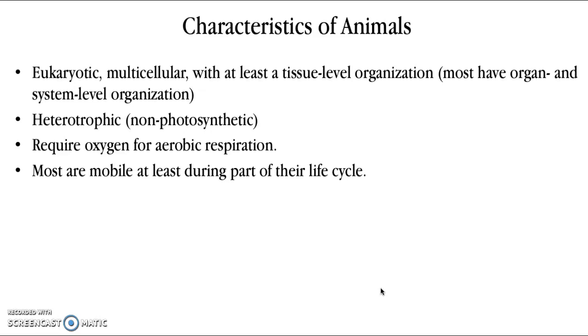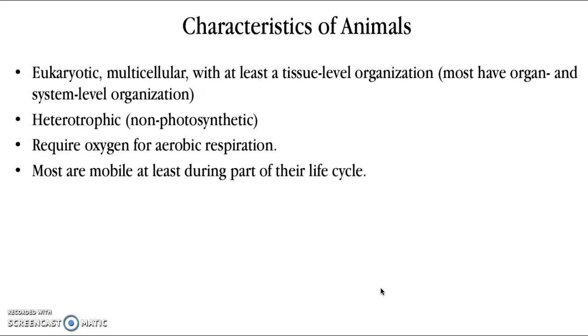Animals are heterotrophic. That means that they have to go out and eat something else in order to obtain energy. So they're not going to be photosynthetic. They're not going to be chemosynthetic. They require oxygen for aerobic respiration. So again, think about when we're learning about these animals, think about the adaptations that these animals have to have in order to obtain oxygen when they're completely submerged in salt water.